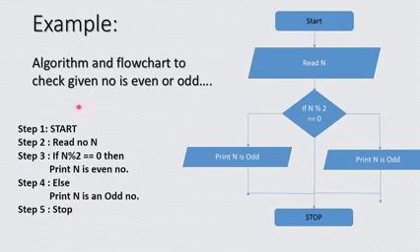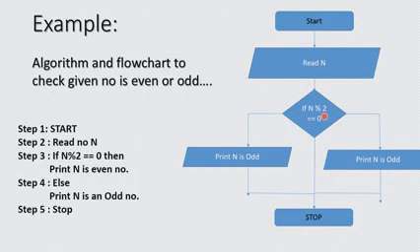So let's start with the flowchart. How can we convert this algorithm into a flowchart? First step is start. It is represented by the oval shape, that is start, and then read number. Read is what? Your input symbol or data symbol. So we'll use a parallelogram for reading the number. Then comes the decision statement. Here we are checking a condition, so we'll use the decision diamond shape.